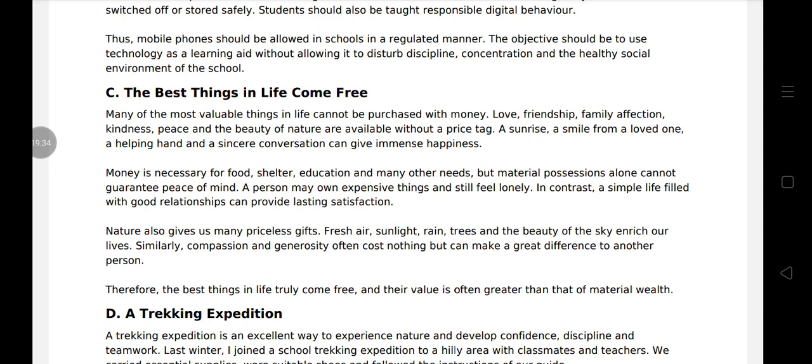Money is necessary for good food, shelter, education, and many other needs, but material possession alone cannot guarantee peace of mind. A person may own expensive things and still feel lonely. In contrast, a simple life filled with good relationship can provide lasting satisfaction.